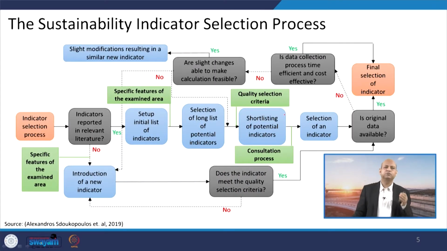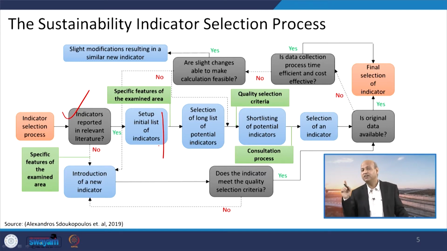Well, then we come to the process of selection of sustainability indicators. How do we select the indicators which will be compatible, or appropriate? First of all, we see in the published literature, as well as the case studies, what kind of indicators people are using. Then, as per the context, the project or the program, we set up the complete, probable list of indicators. Then within that long list we try to shortlist based on certain criteria, and then we see, for the indicators we are selecting, whether the related data are readily available or not.